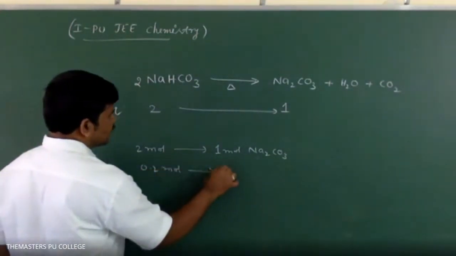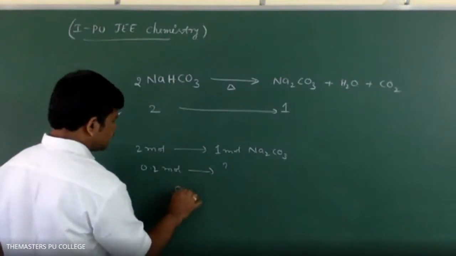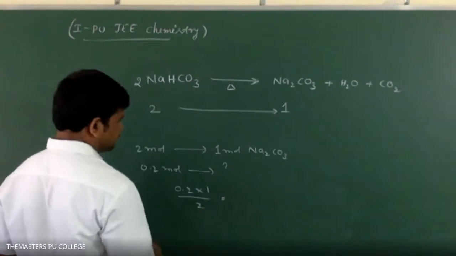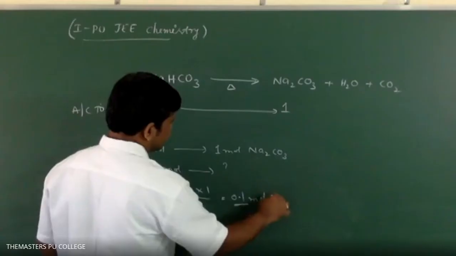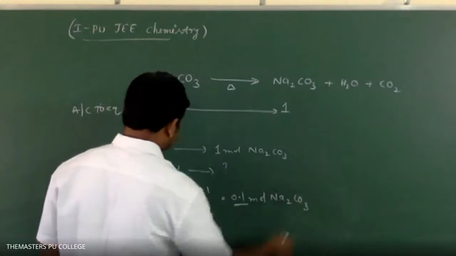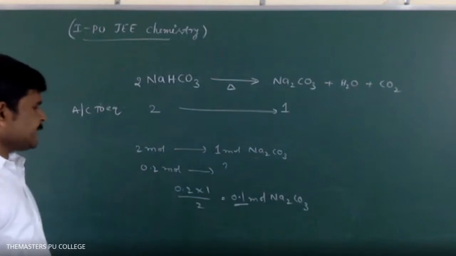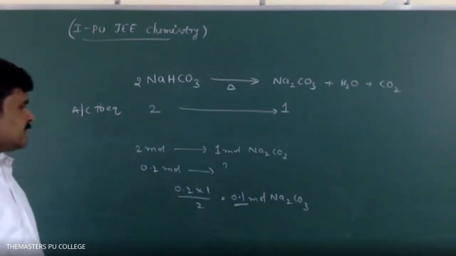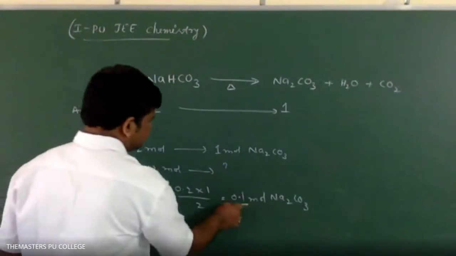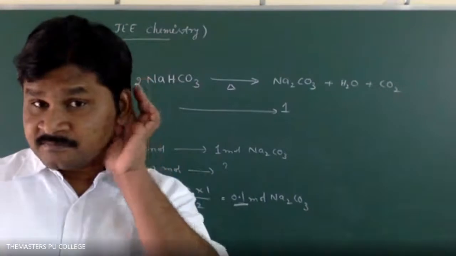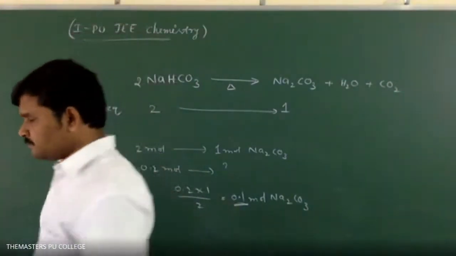If you take 0.2 moles, how many moles of Na2CO3 form? 0.2 into 1 by 2. 0.1 mole Na2CO3. 2 by 20, 1 by 10. 0.1. Okay? Clear? Yes, sir. Next.